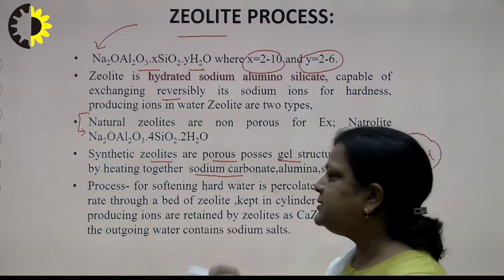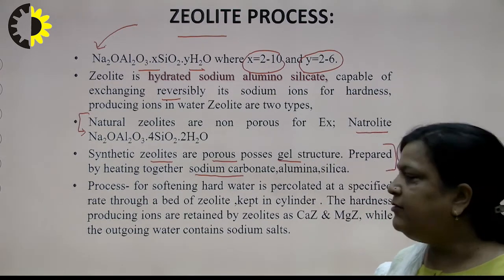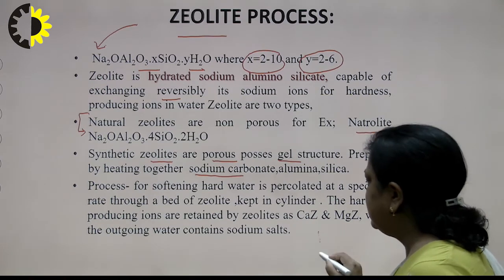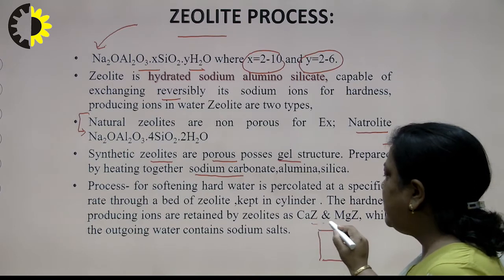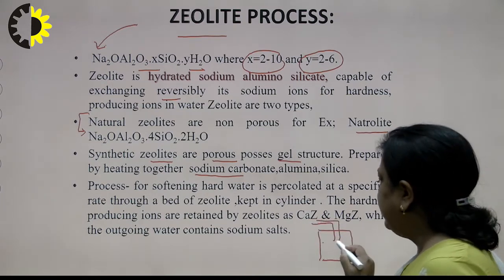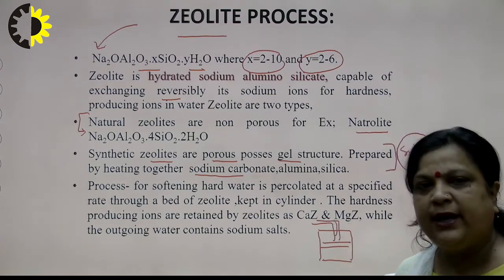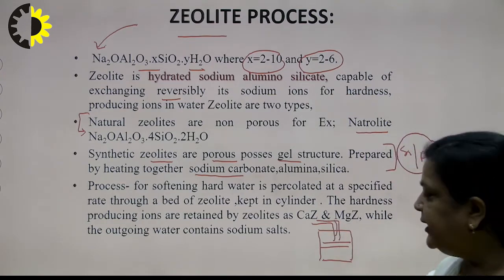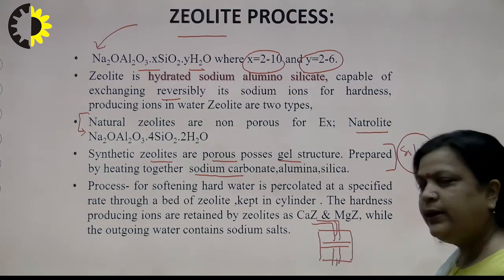Now, the process for softening hard water. Suppose this is the zeolite softener. Hard water is passed through the zeolite softener, and there is a zeolite layer. All the calcium and magnesium ions from the hard water are retained, and sodium ions from the zeolite come out with the water.